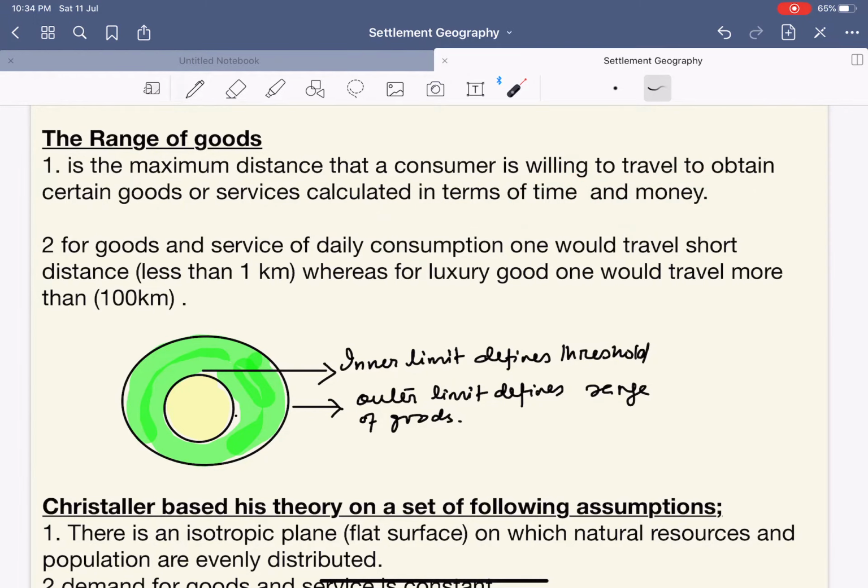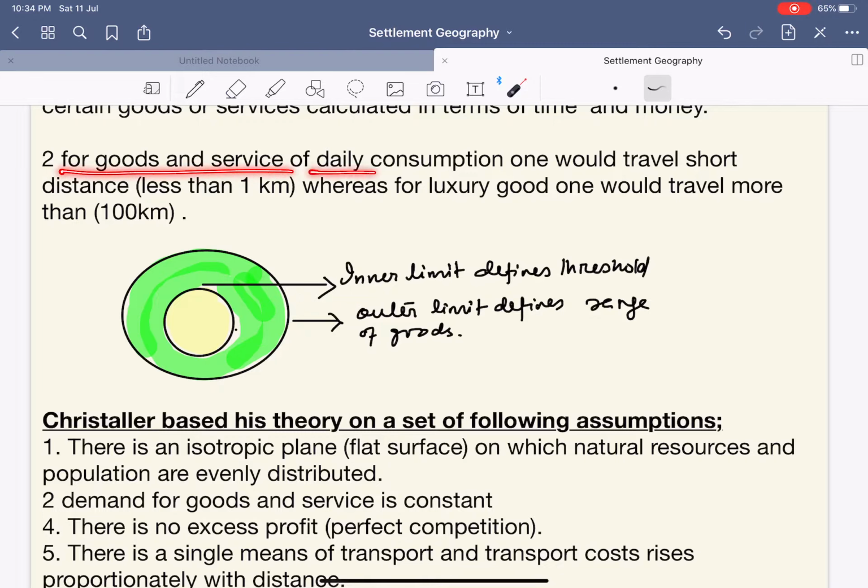It is very simple. Again, for goods and services of daily consumption, one would travel a short distance, say less than 1 kilometer. Whereas when it comes to luxury goods, one would travel for more than 100 kilometers. Let us say I want a soap bar. This particular soap can be available in the nearby grocery store. Now, if I want a Mercedes car, obviously it would be available in a Mercedes showroom. Supposing I am at present posted in Jagatsinghpur, it would be difficult for me to find a Mercedes car showroom near Jagatsinghpur. So obviously, I have to travel to Bhubaneswar to get this Mercedes car. This is the simple logic, nothing else.